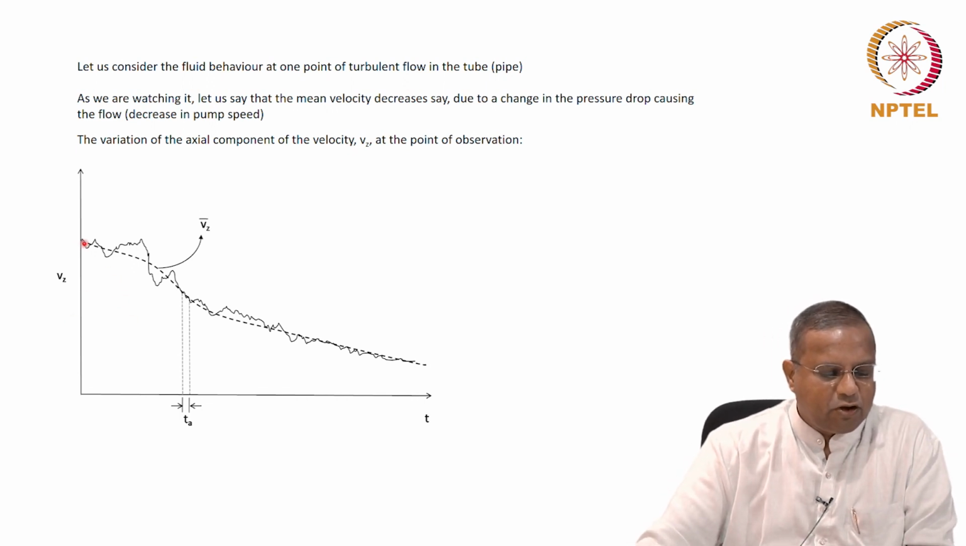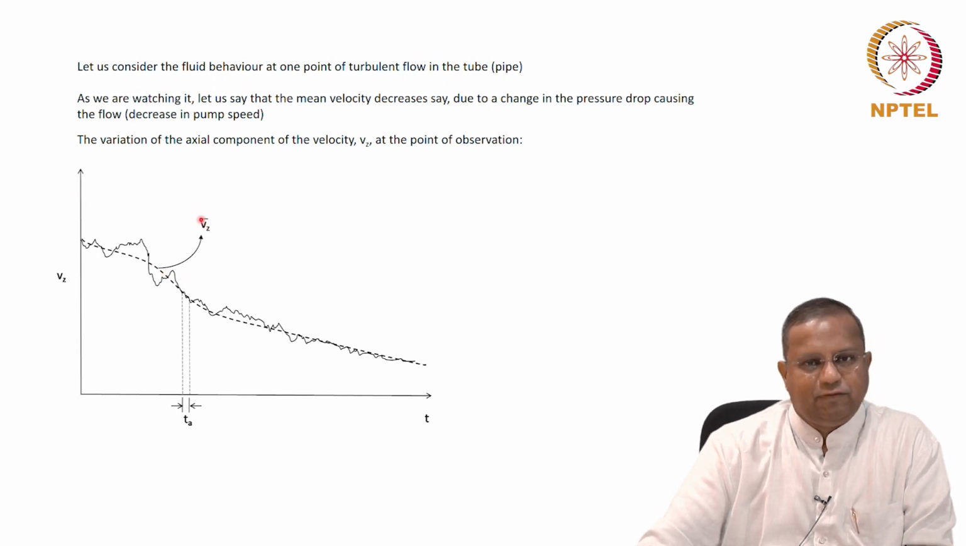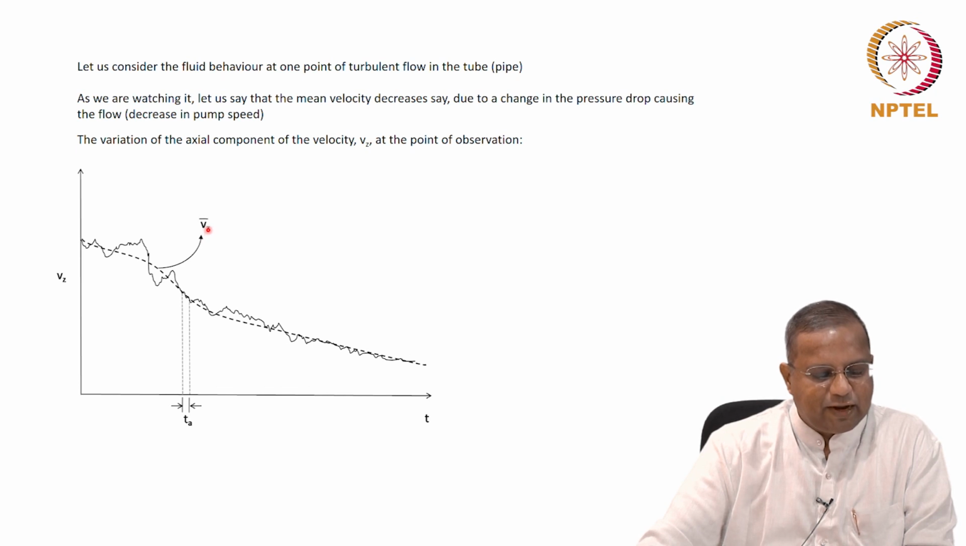So if we draw an average of these various points, it will look something like the dotted line. The dotted line gives you the average of the values in this profile. So this is what we mean by the average component, Vz bar.